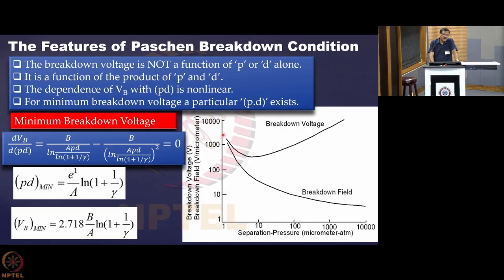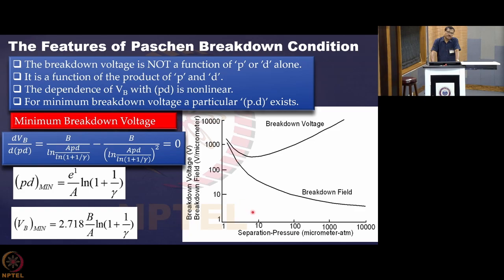Now the question was, why was this particular behavior there? Why does the breakdown voltage come to a minimum for a certain pd and on either side it increases? So let us assume that there is a particular gap and we are increasing or decreasing pressure to get this curve. Now if we are decreasing pressure, then too few collisions are happening, so you are not able to generate a sufficient number of electrons.